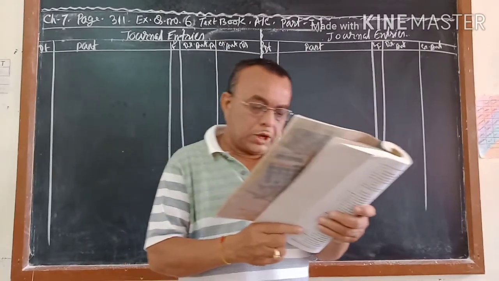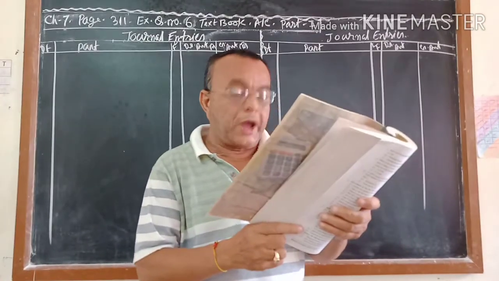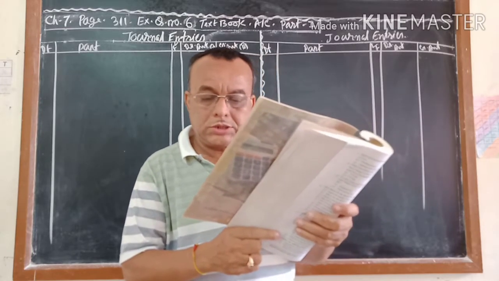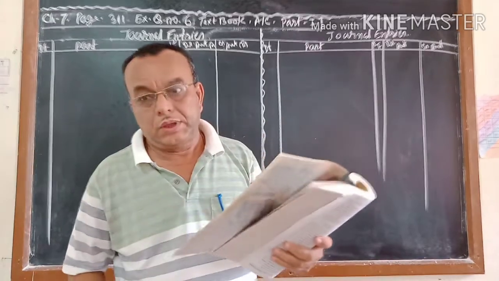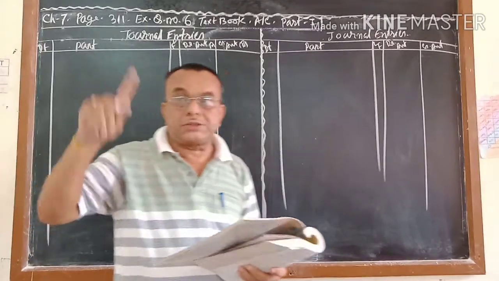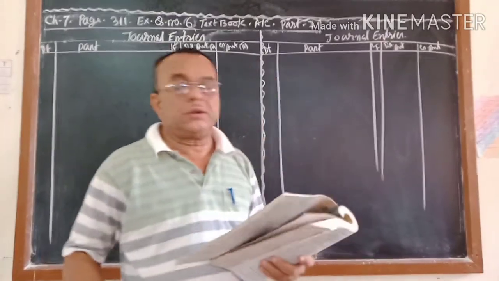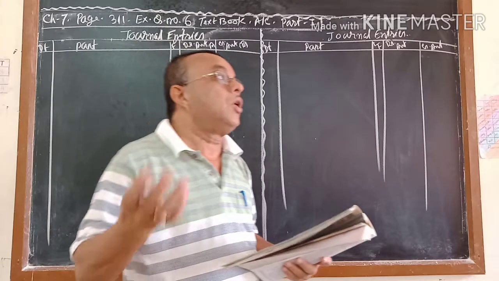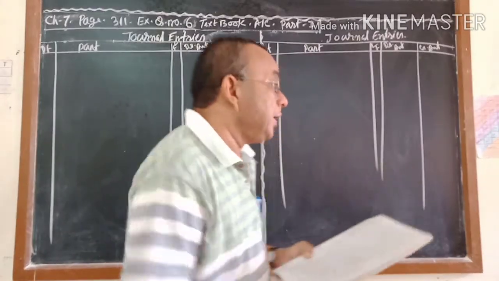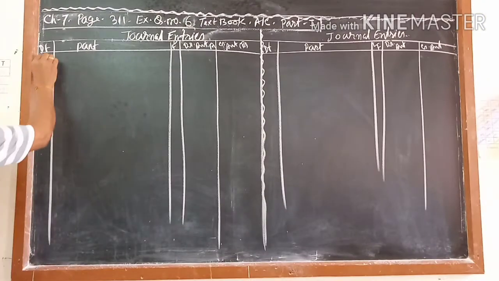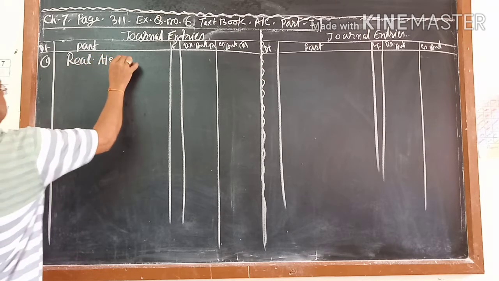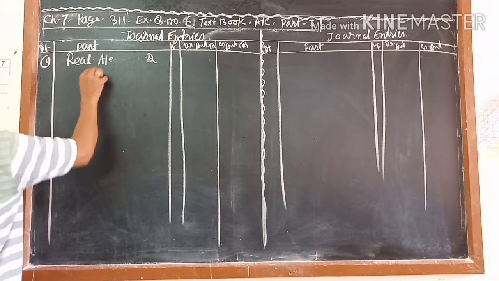Number 1: The book value of the machinery is rupees 50,000, which was taken over by a partner, Darshan, for rupees 55,000. Here the book value is given. So when the book value is given, first of all you have to pass the first entry, which is called the transfer entry. Then the second entry, either it is sold off or taken by somebody. Machinery is an asset with a debit balance, so we have to make it a credit, and realization account will be debit. So the first entry is: realization account debit to machinery account.